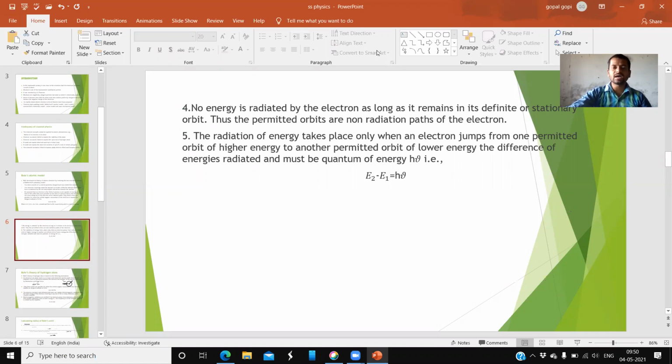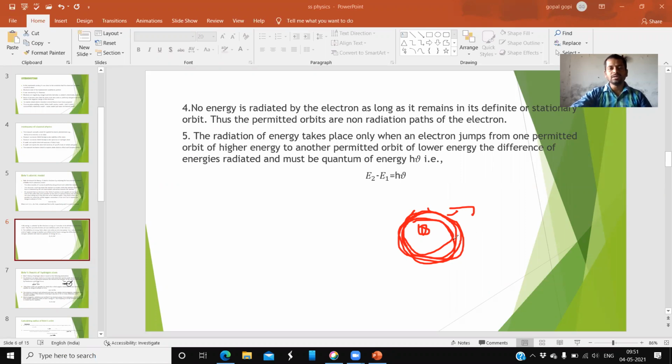In whichever path electrons are revolving, in those paths the electron cannot radiate energy. Suppose this is a nucleus and electrons are revolving in this path. While it is revolving, it cannot radiate, means it cannot lose energy. That is the meaning of radiation.